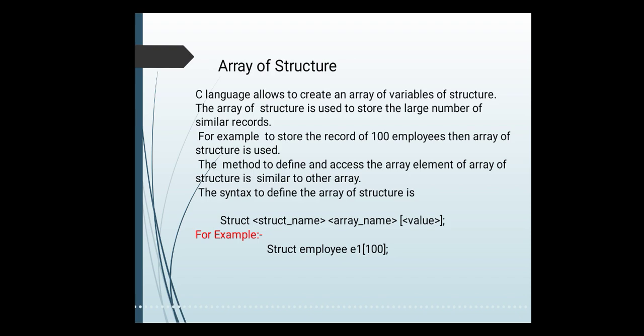So here we are saying e1 of 100. That means e1 is the array name, and 100 employees' array elements get created. We store each and every employee's information like employee ID, name, address, age, salary for each employee. Such information about the 100 employees gets stored by creating the array of structure.